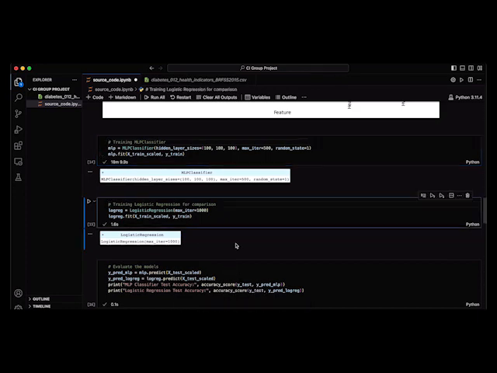Here, we define our multi-layer perceptron classifier. This model is a type of neural network known for its effectiveness in classification tasks. We specify the architecture and the number of iterations for training. In parallel, we use logistic regression as our baseline model. It's simpler compared to MLP, but highly effective in binary classification tasks. The max_iter parameter defines the maximum number of iterations for the model to converge.